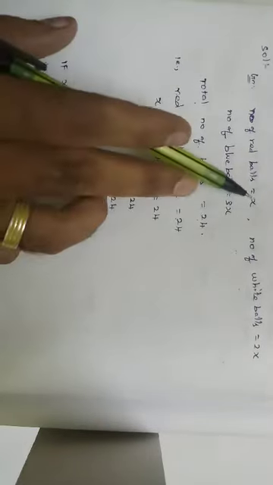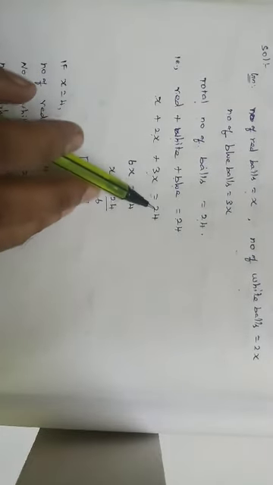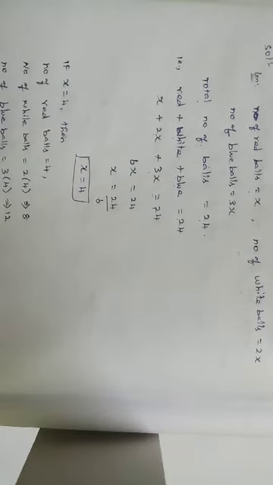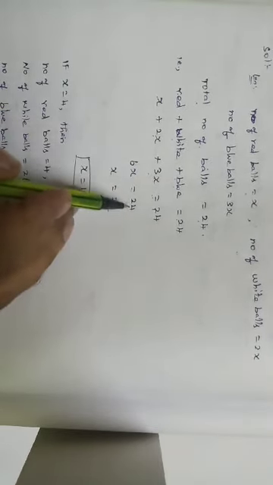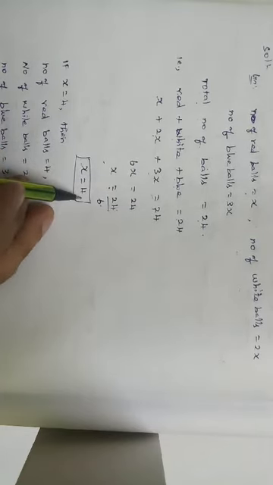What is the red ball? x. So x plus 2x plus 3x is equal to 24, right? Blue is 3x, white is 2x. 6x is equal to 24, then x is equal to 24 divided by 6. x is equal to 4, right?